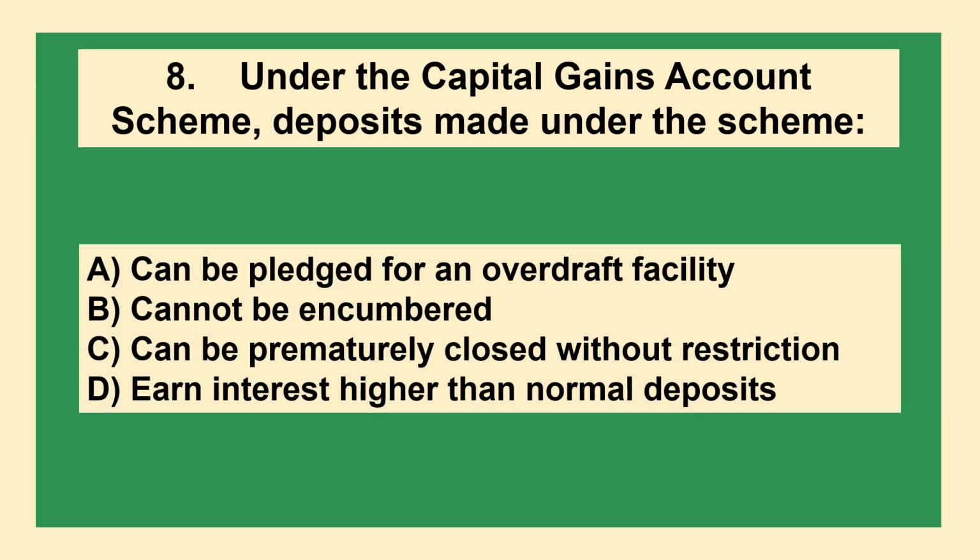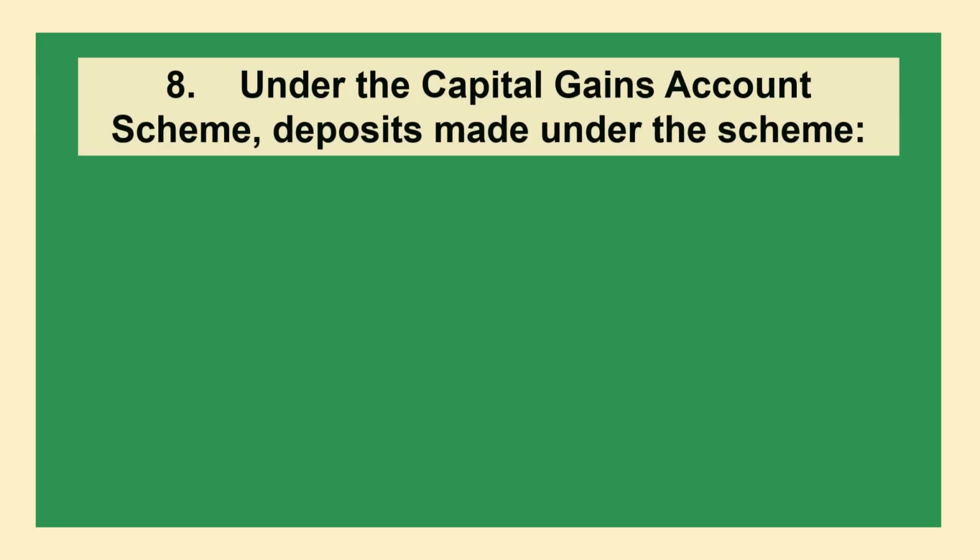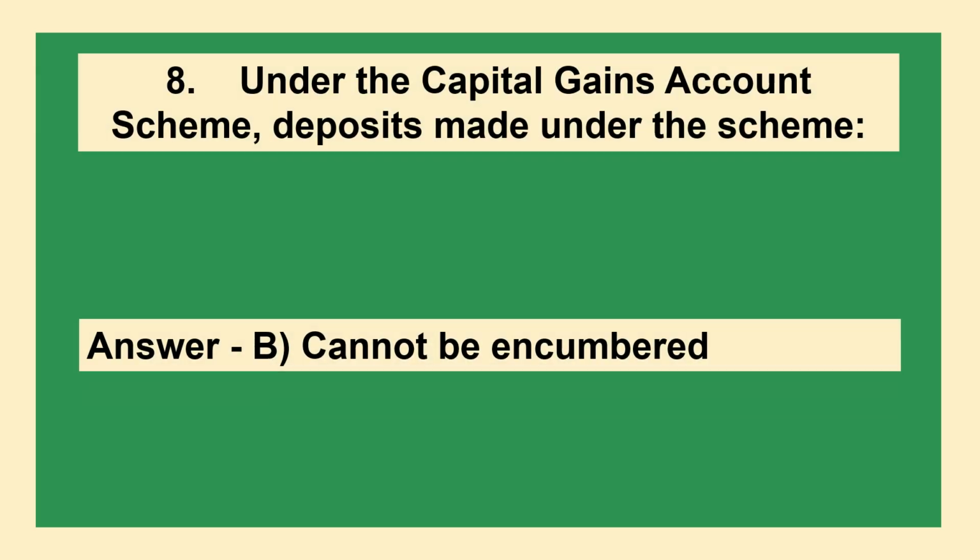Question: Under the Capital Gains Account Scheme, deposits made under the scheme: Option A, can be placed for an overdraft facility. Option B, cannot be encumbered. Option C, can be prematurely closed without restriction. Option D, earn interest higher than normal deposits. Correct answer is Option B, cannot be encumbered.